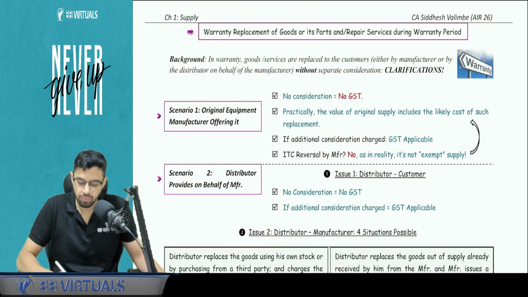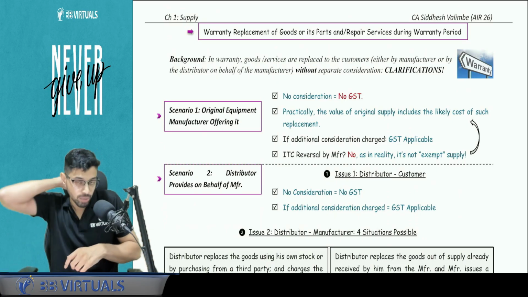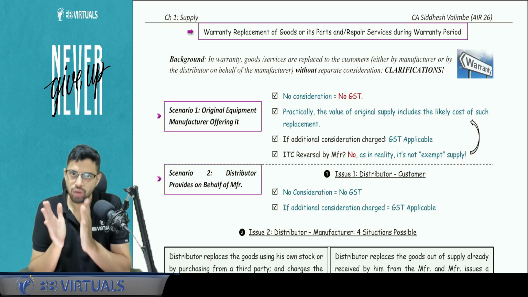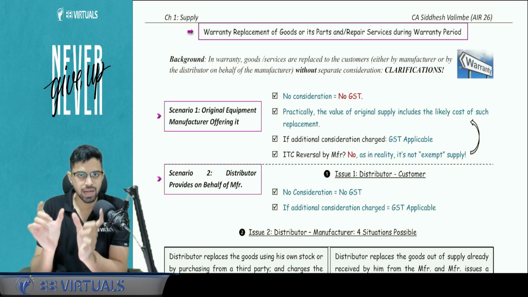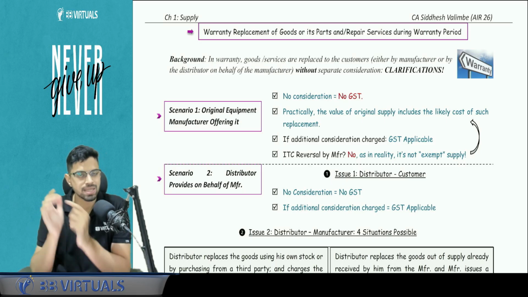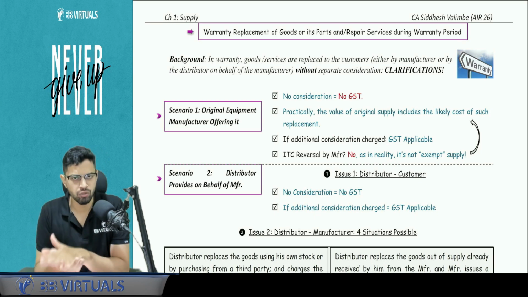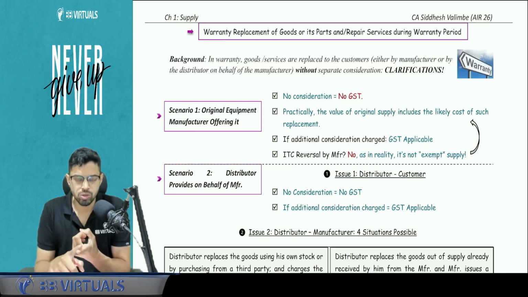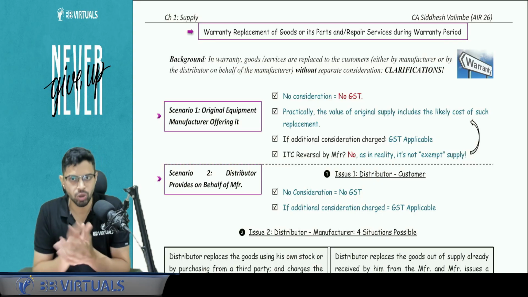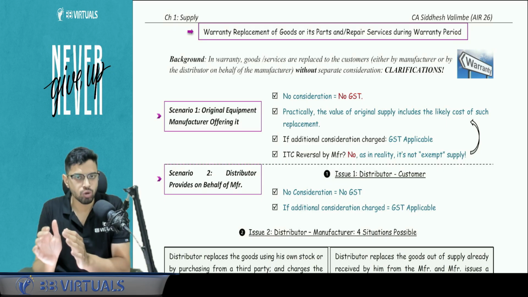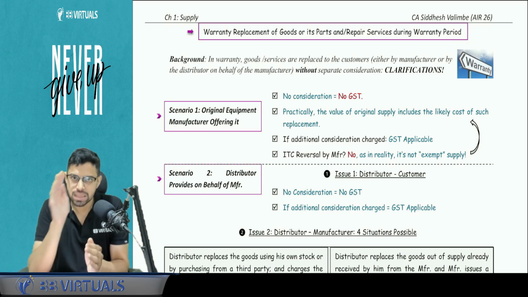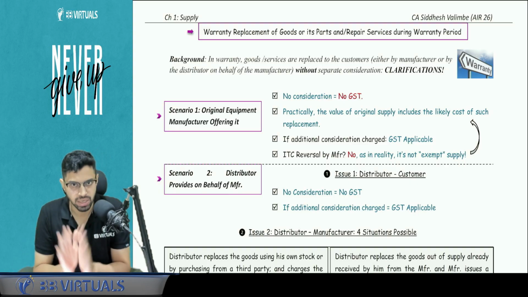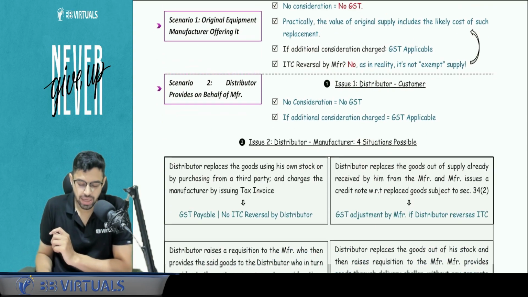Next, we will talk about a very important clarification that was inserted with respect to your May 25 ICAI material: replacement under warranty. Now what is warranty? Warranty is a period in which, whatever happens to my goods, the supplier or the distributor from whom I have bought the goods will replace it free of cost. They will give the goods replacement and also the services free of cost. In general, whenever something is free of cost, the parameter of consideration is missing. Since the consideration is missing, it will not be a supply. If there is no supply, then there will be no GST implication. Is this correct? Yes. Now we will discuss various scenarios.